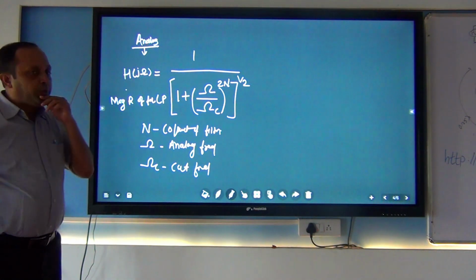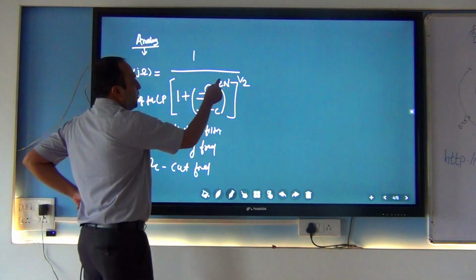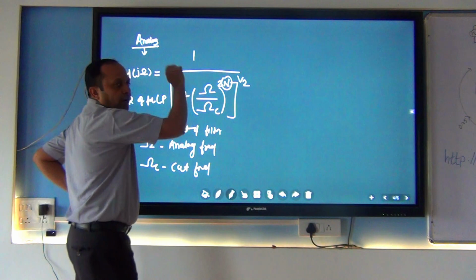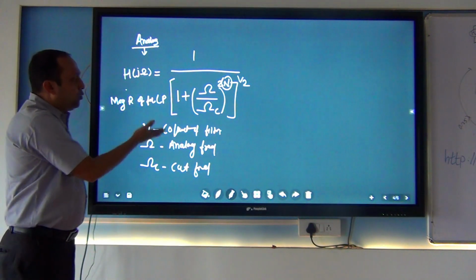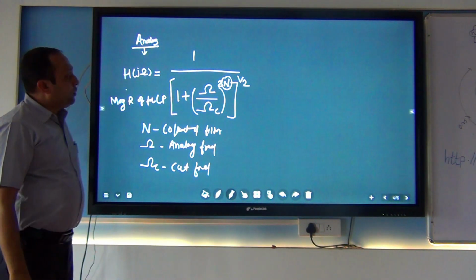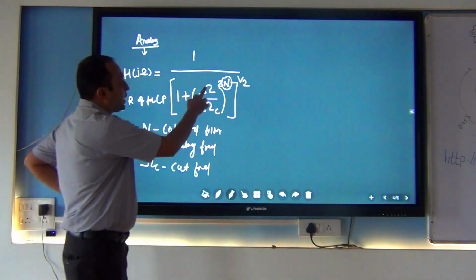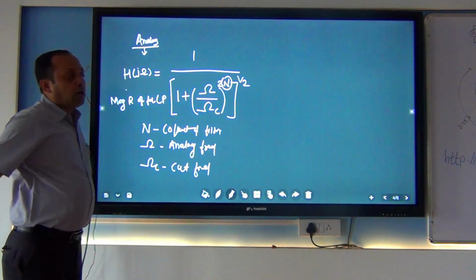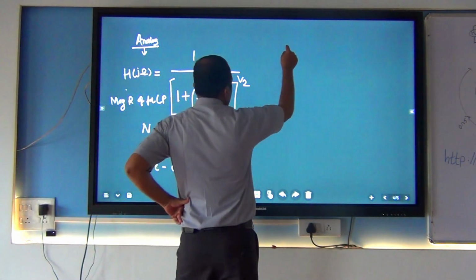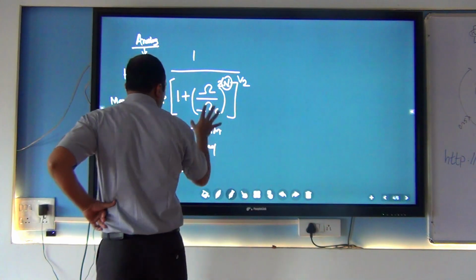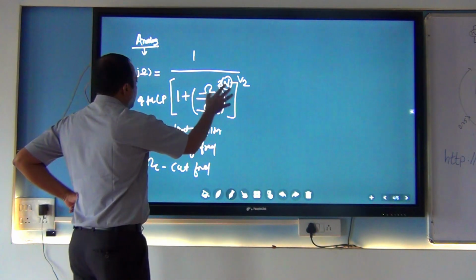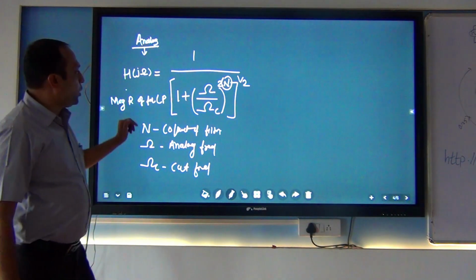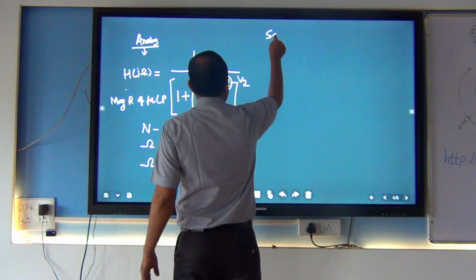Now our intention is to calculate the value of n, to find the formula for n. How are we going to find the value of n? We can apply a mathematical process and come up with the n value. To achieve this, we square both sides. Once we square both sides, what is the equation?